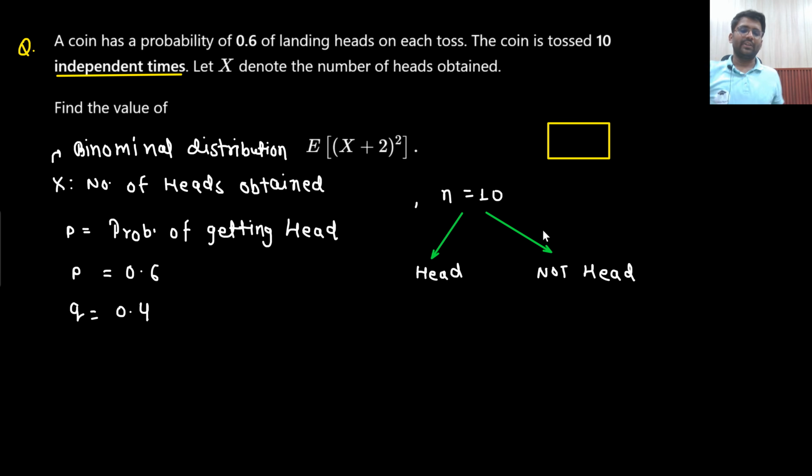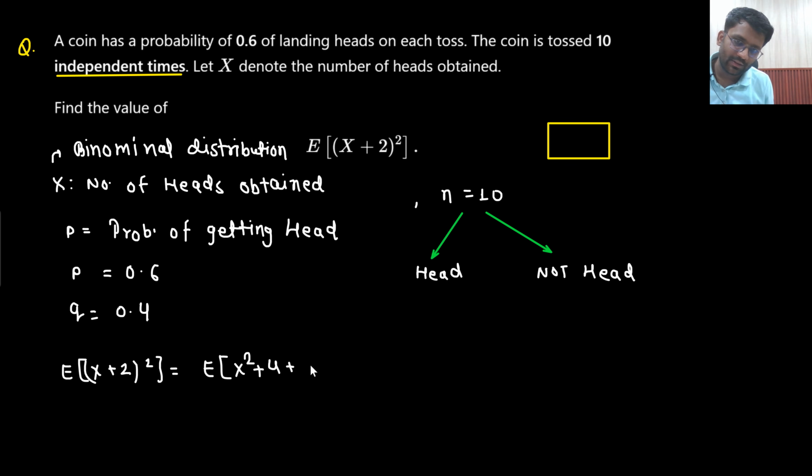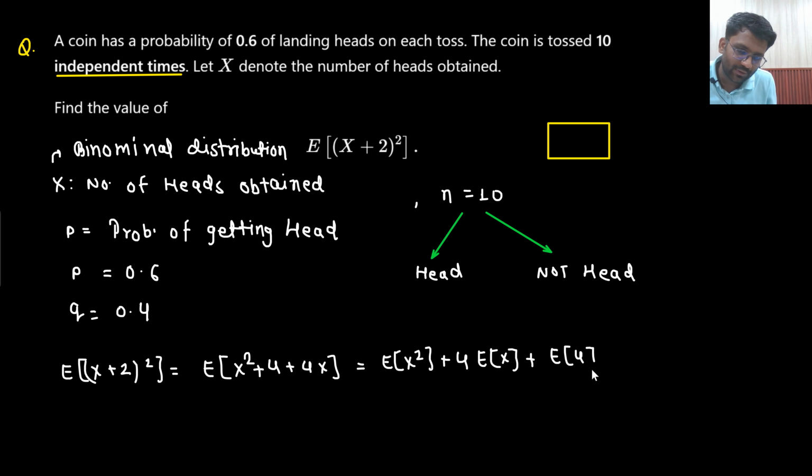So what are we supposed to find out? We are supposed to find the expectation of (X plus 2) whole square, right? So if I open it up, a square plus b square plus 2ab, this is how I can open it up. It could be written as expectation of X square plus 4 into expectation of X plus expectation of 4. Expectation of 4 is 4 only. All these things we have seen in random variables, right?